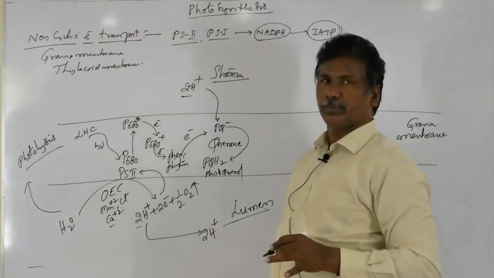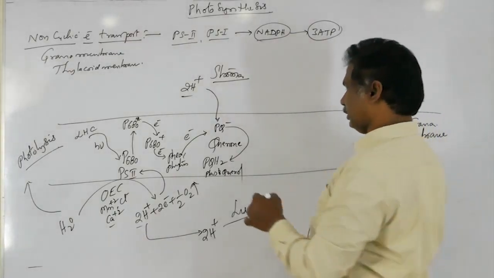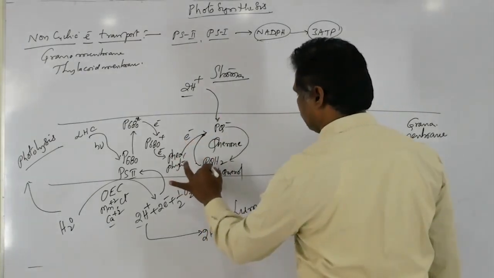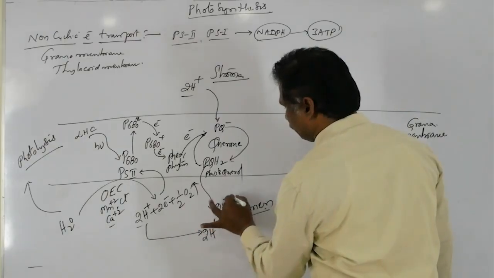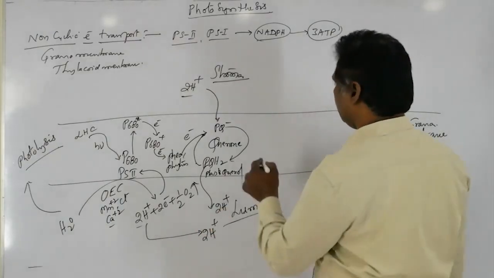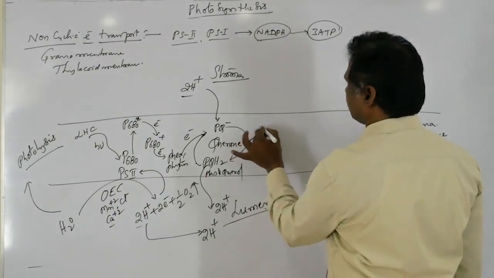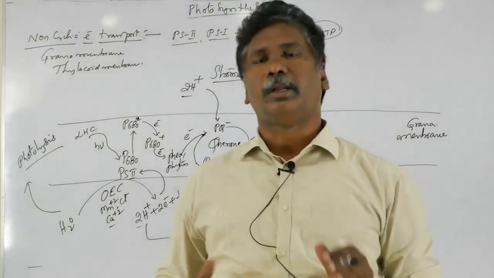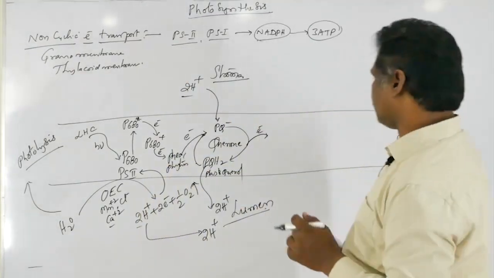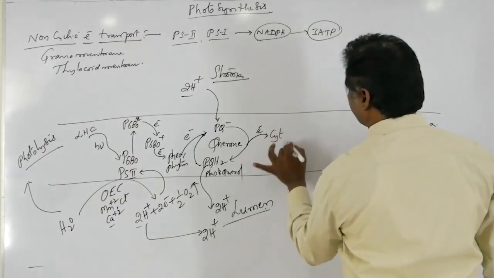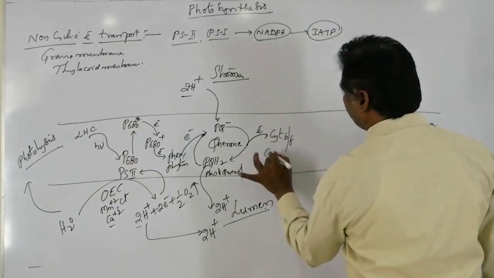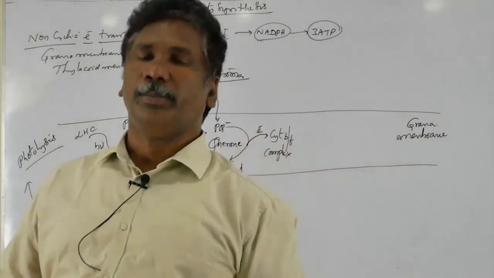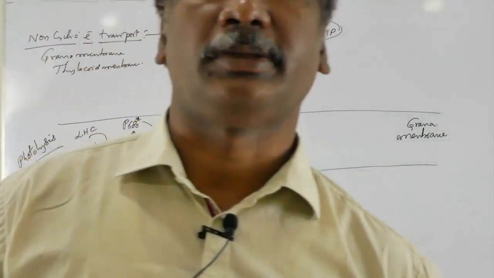That is plastoquinol. After that, when it undergoes oxidation, it will release protons. Those 2 protons enter into the lumen, and the electrons are accepted by another electron acceptor. That other electron acceptor is the cytochrome b6f complex.